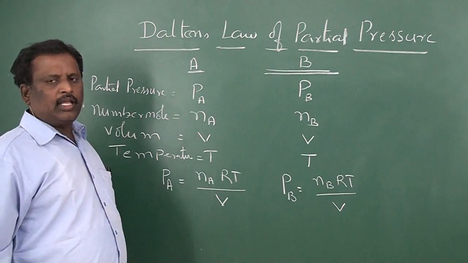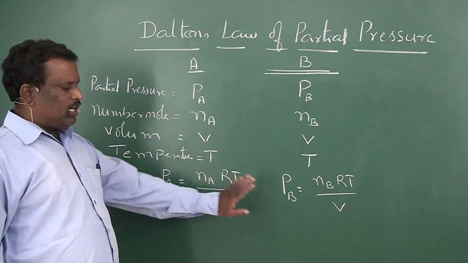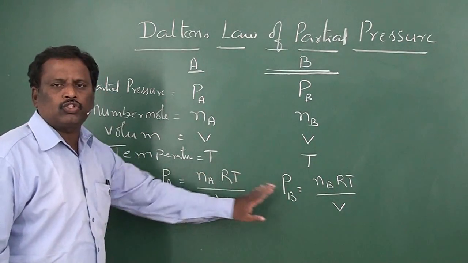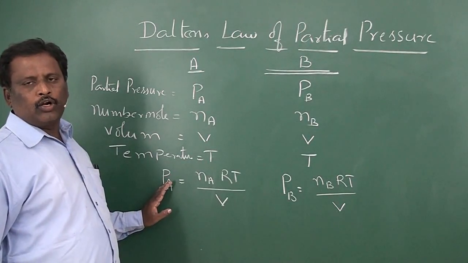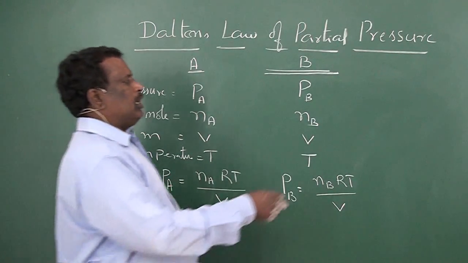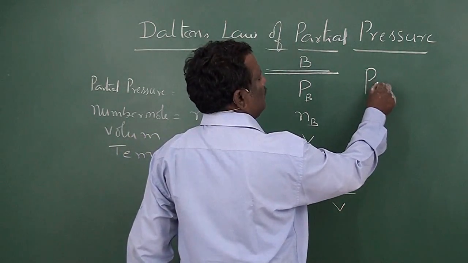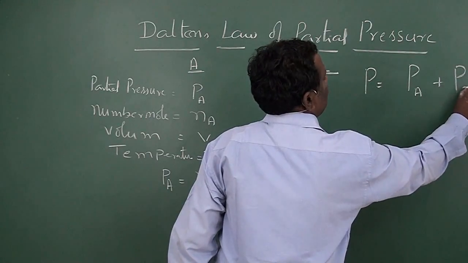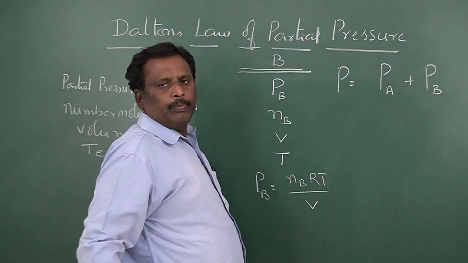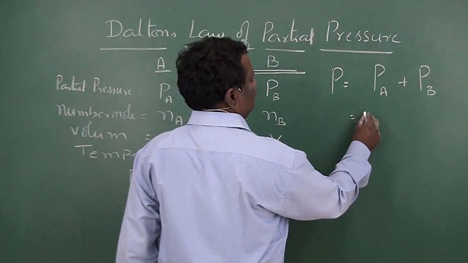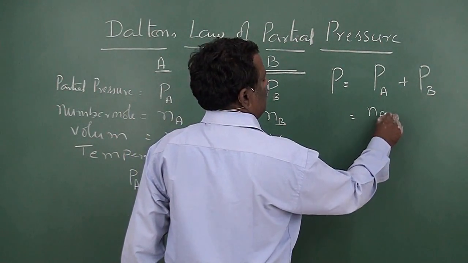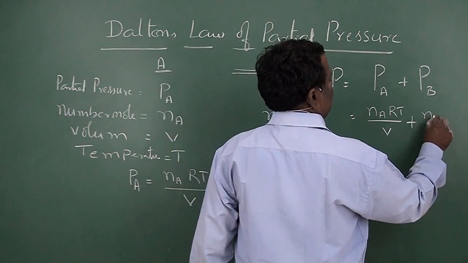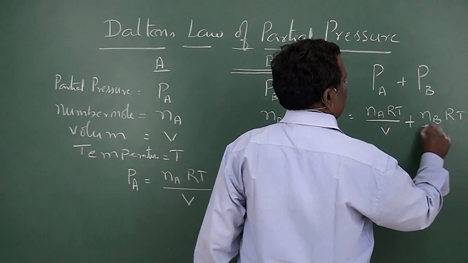Now, according to Dalton's law, the total pressure of the gas mixture P is equal to the sum of the partial pressures of the two gases, Pa plus Pb. Now, Pa is equal to Na RT by V and Pb is Nb RT by V.